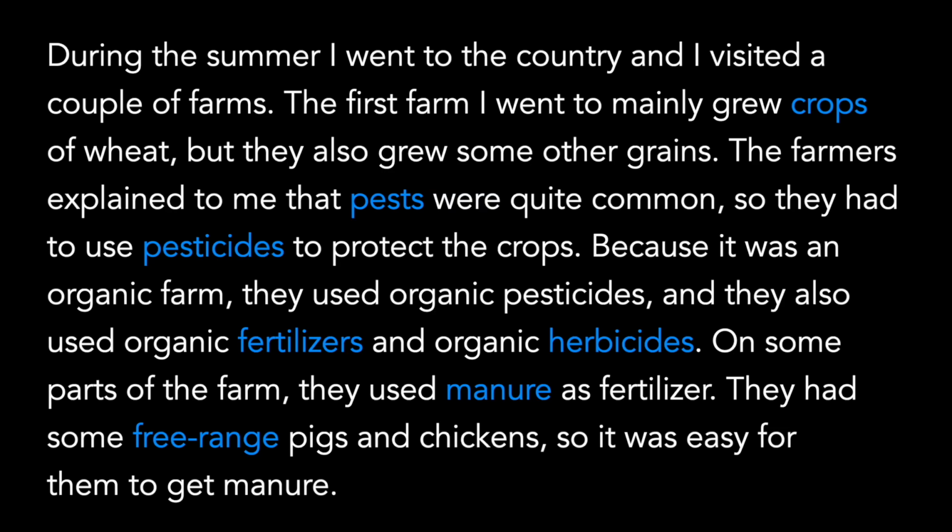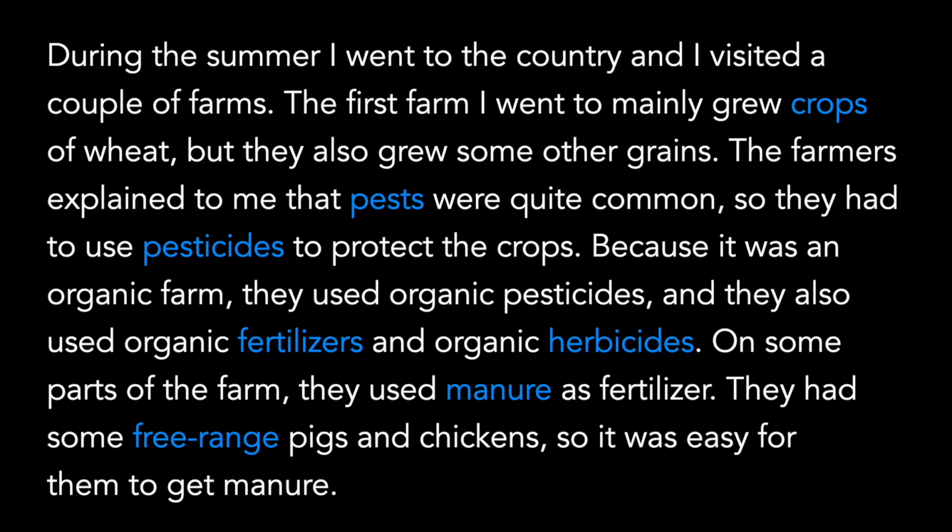During the summer, I went to the country and I visited a couple of farms. The first farm I went to mainly grew crops of wheat, but they also grew some other grains. The farmers explained to me that pests were quite common, so they had to use pesticides to protect the crops.